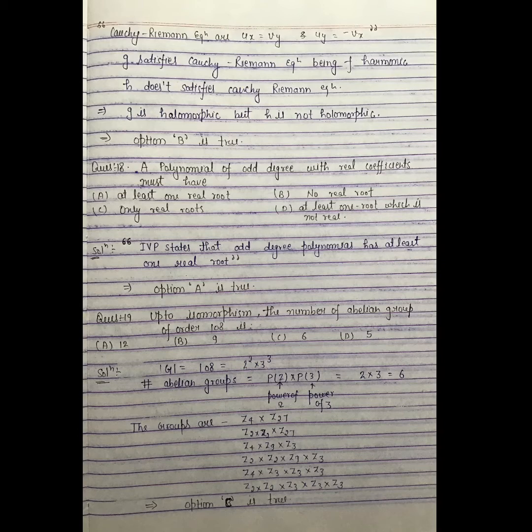Hence the number of abelian groups is 6, and these groups are Z4 × Z27, Z2 × Z2 × Z27, Z4 × Z9 × Z3, Z2 × Z2 × Z9 × Z3, Z4 × Z3 × Z3 × Z3, and Z2 × Z2 × Z3 × Z3 × Z3. This implies option C is true.